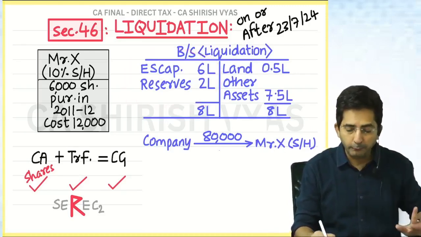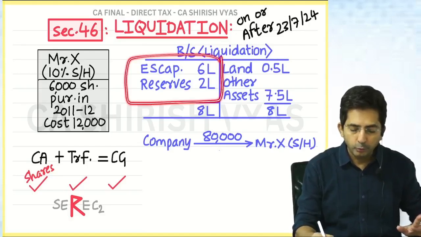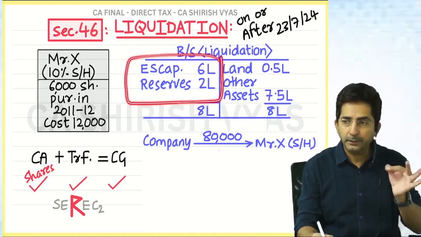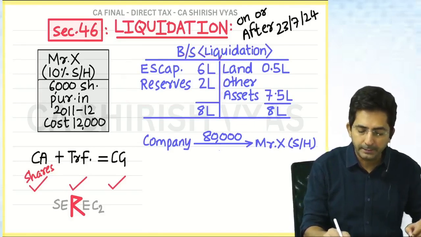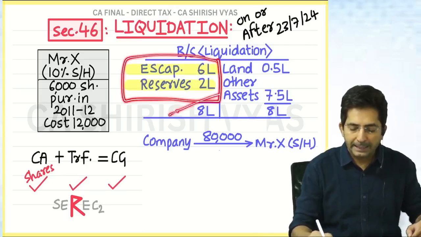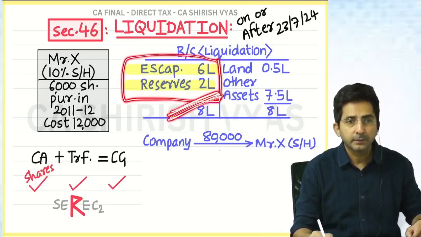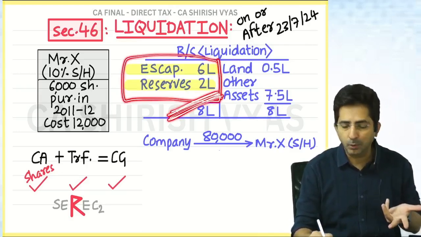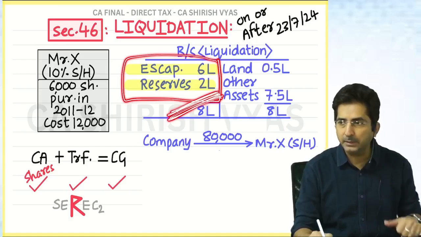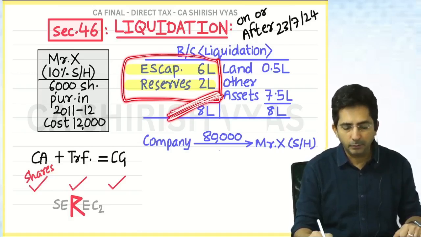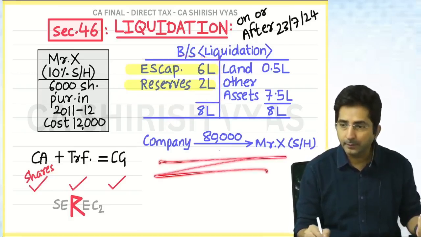If you are a shareholder of a company, you have got a right over equity capital and reserves. So let me highlight this. Equity capital and reserves belong to the shareholder. But tell me, does this 8 lakhs entirely belong to Mr. X? Mr. X is a 10% shareholder. So 10% of 8 lakhs is what? 80,000.